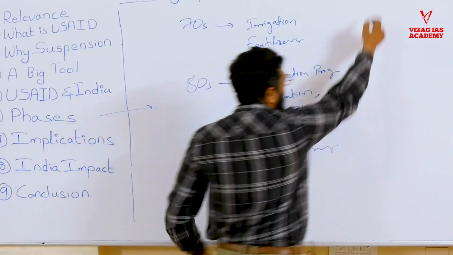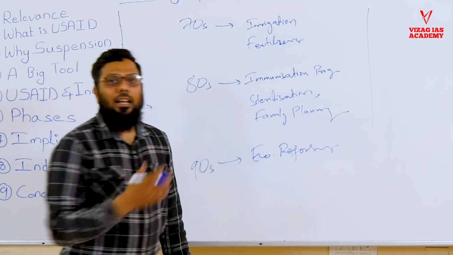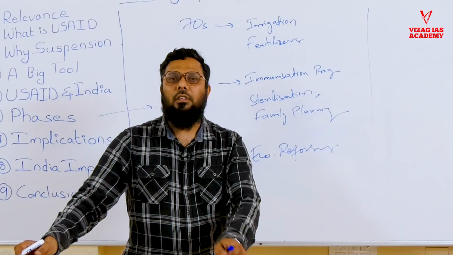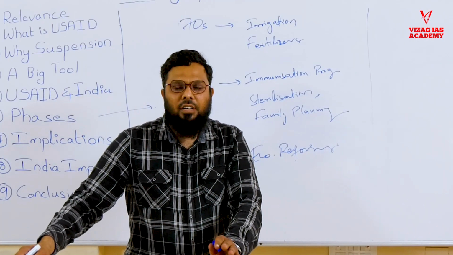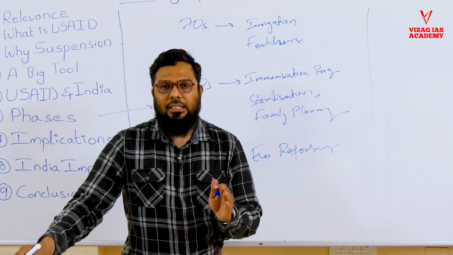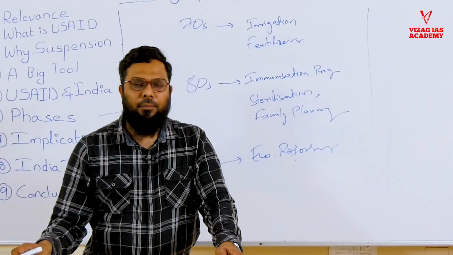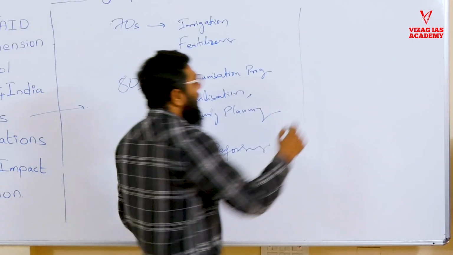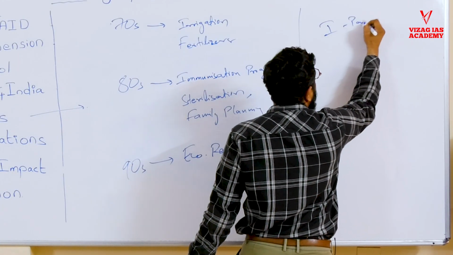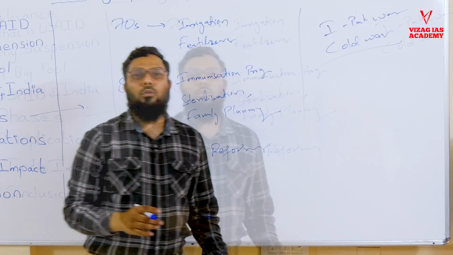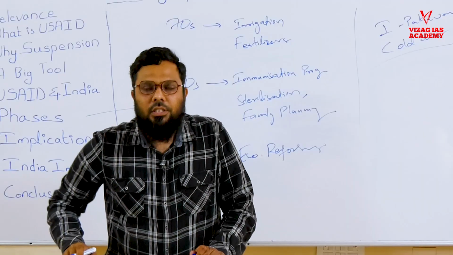Throughout this period, during the 70s and 80s, even the 60s, India was constantly in a fight with Pakistan. The 1965 India-Pakistan war, and the 1971 India-Pakistan war, where Bangladesh was born as an independent nation. During this period, we had the India-Pakistan wars, and at the same time the Cold War was going on between the USA and the USSR.